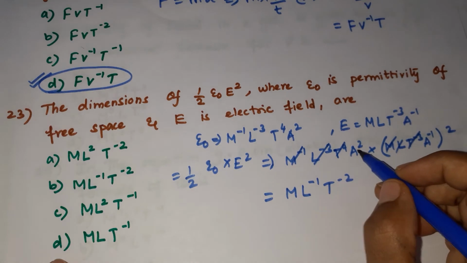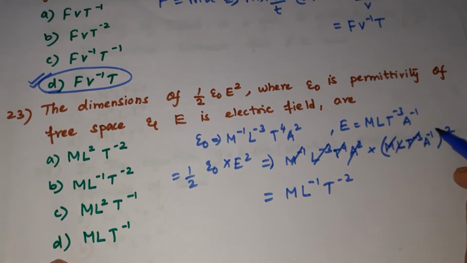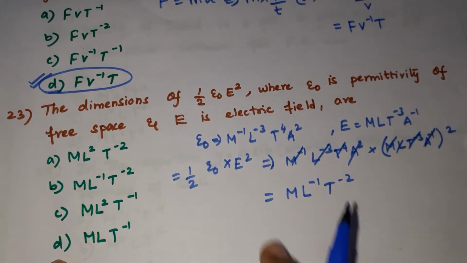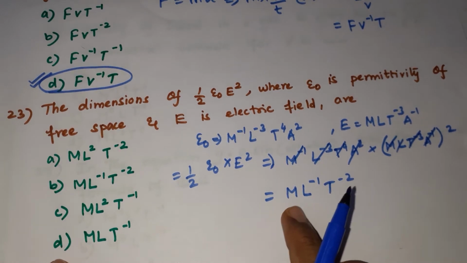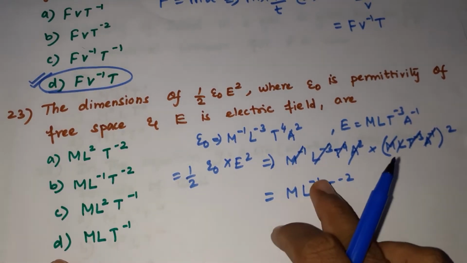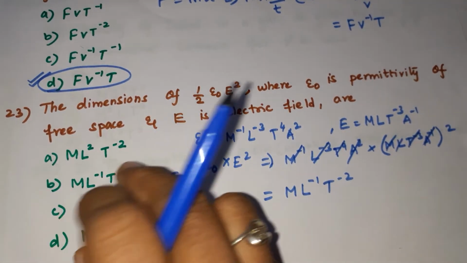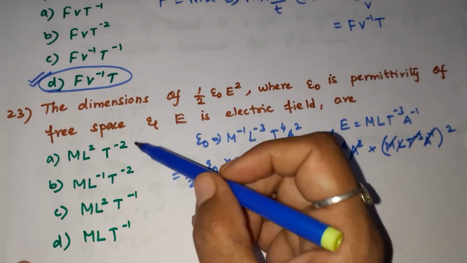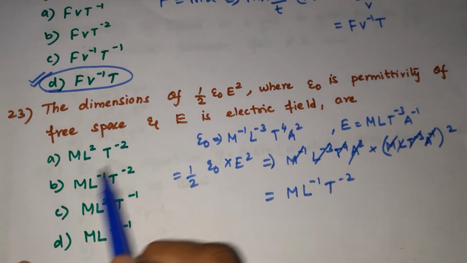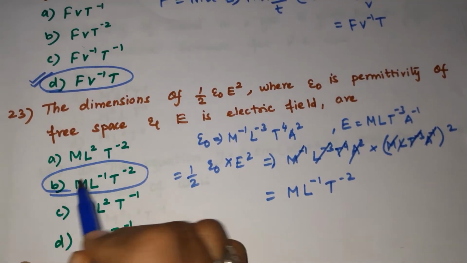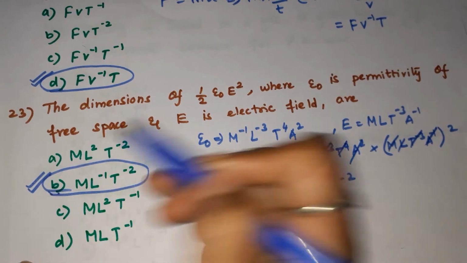What about this A, ampere? That is A square, and if you square the other one, both will get cancelled. So the final dimensional formula will be M L power minus 1 T power minus 2. So please check where we are getting this answer. This is the B answer. So we are getting the B option as correct for this.